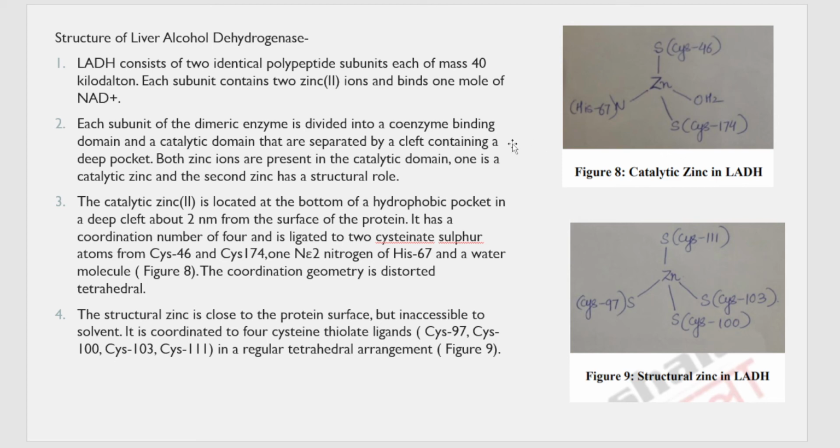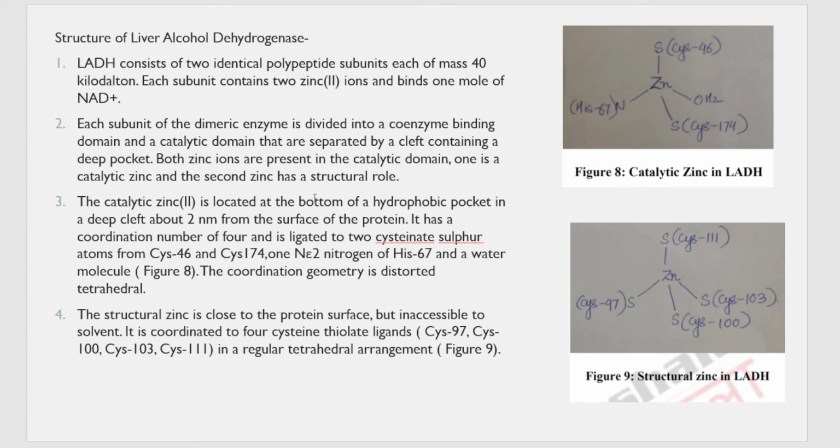It is a dimeric enzyme, and each subunit is divided into two sites, that is the coenzyme binding domain and the catalytic domain. These two sites are separated by a cleft containing a deep pocket, and both zinc ions are present in the catalytic domain. So where will you see these two zinc ions? Both of them are present in the catalytic domain, and one of the zinc is called the catalytic zinc, and the second zinc has a structural role. So it is called the structural zinc. The catalytic zinc takes part in the catalytic reaction. The structural zinc does not take part in the catalytic reaction, but it is important for maintaining the structure of the enzyme.